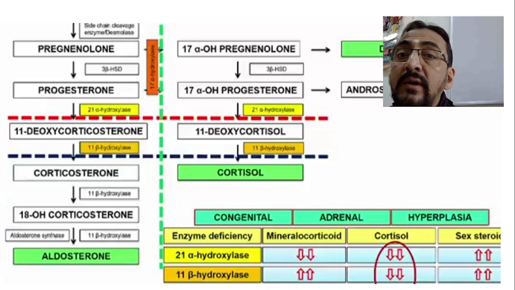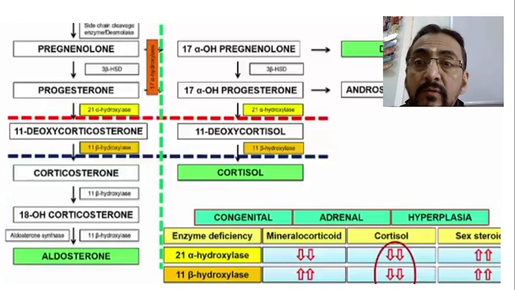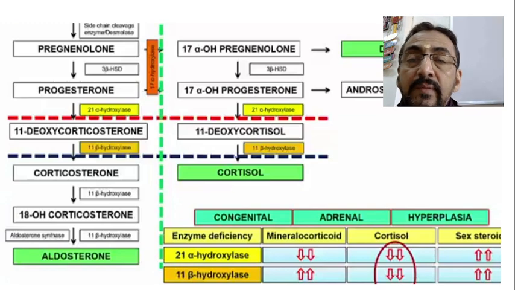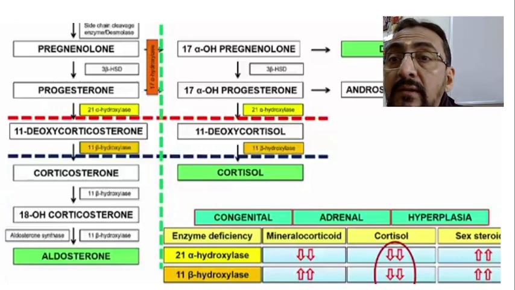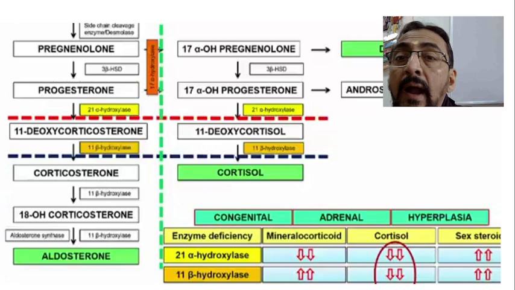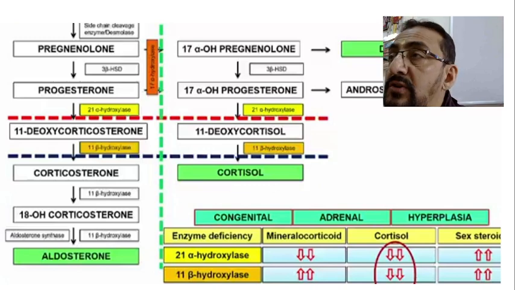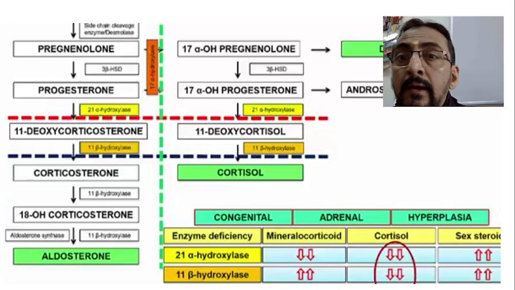I hope you understand. Now these many steps are there, and there may be a problem at any step which leads to disease. Anyway, now we come to the next part: how cortisol is formed. See, now we know that pregnenolone is formed, and from the pregnenolone again progesterone is formed. Now what happens?